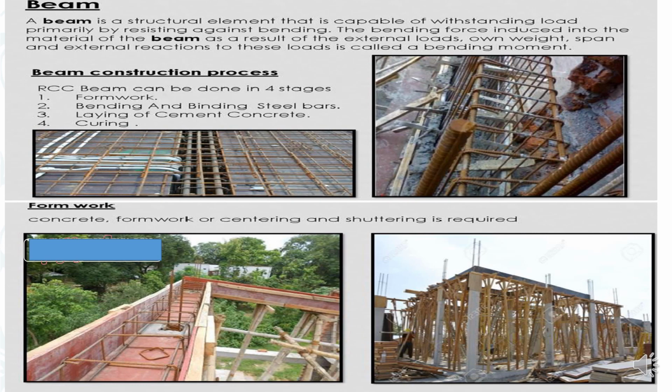Beam construction process: formwork, bending and binding of steel bars, laying of cement concrete, curing. For concreting, formwork and shuttering are required. Here you can see various images which will explain how to carry out the formwork.